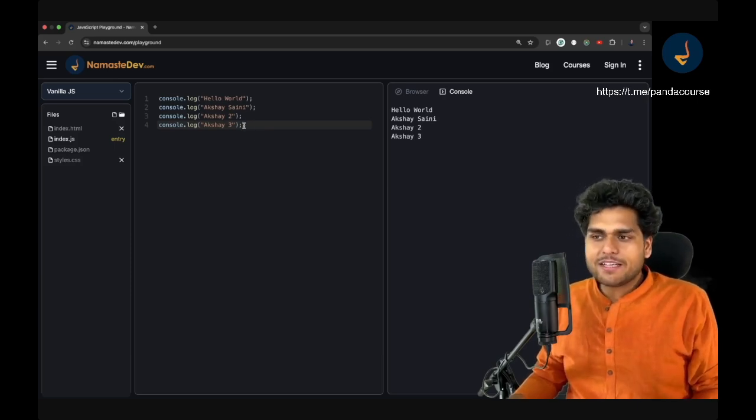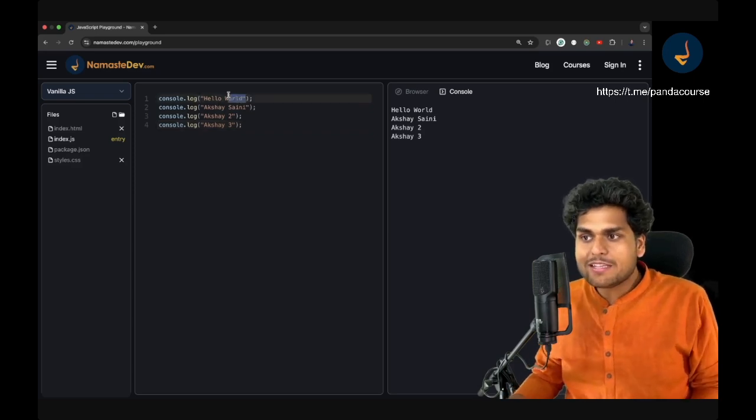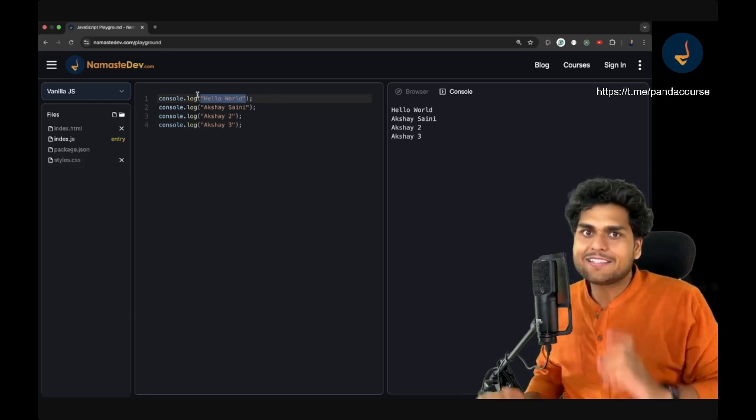Suppose you have printed some things in the console. Now, let me also tell you, what are we printing on this console? What is this hello world? And why are we wrapping this inside those double quotes? Is there a meaning to those double quotes? Yes, there is a meaning to those double quotes.